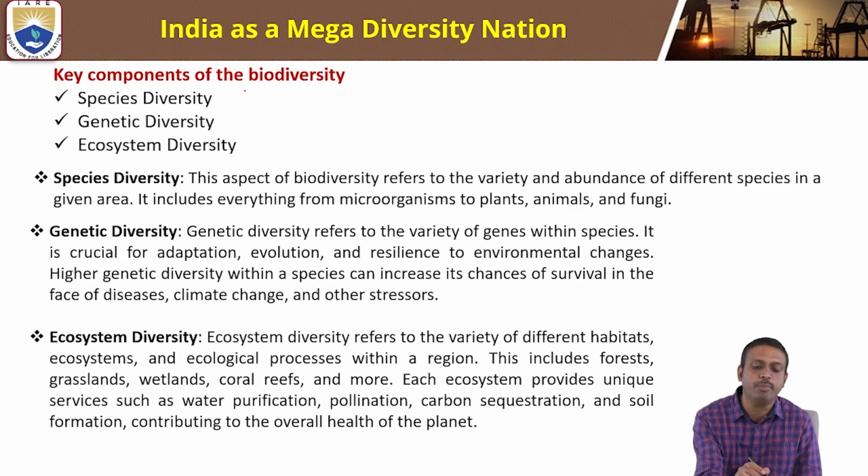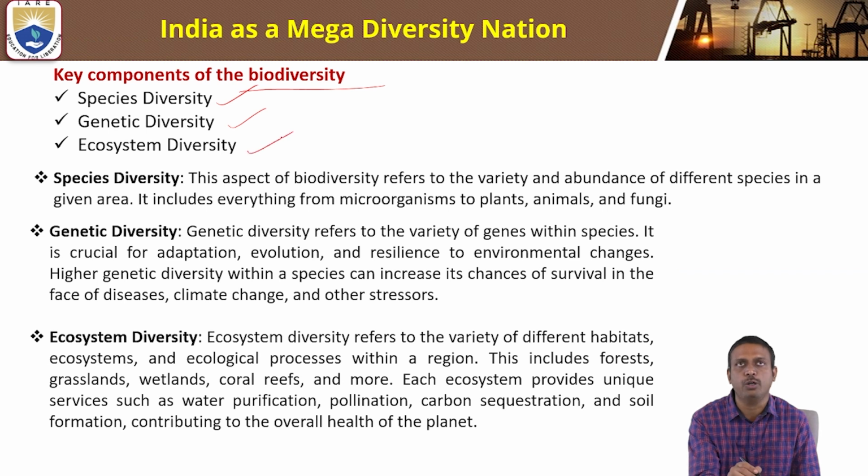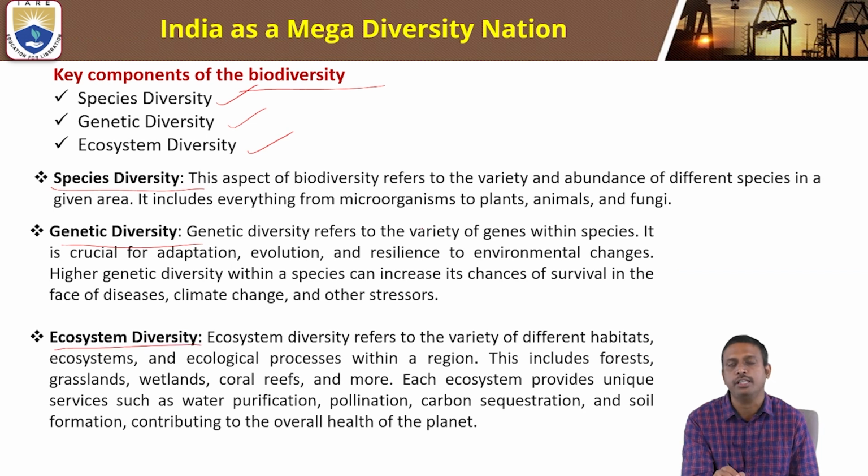Key components of biodiversity are species diversity, genetic diversity, and ecosystem diversity. What is species diversity? Species diversity refers to the variety and abundance of different species in a given area. It includes everything from microorganisms to plants, animals, and fungi.